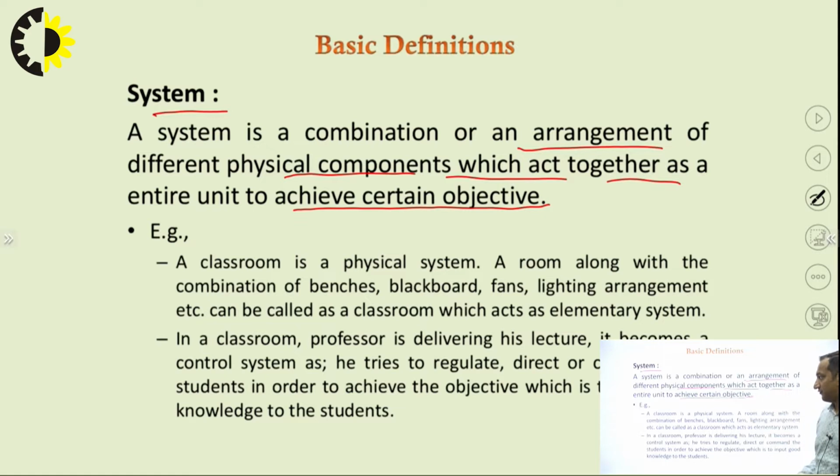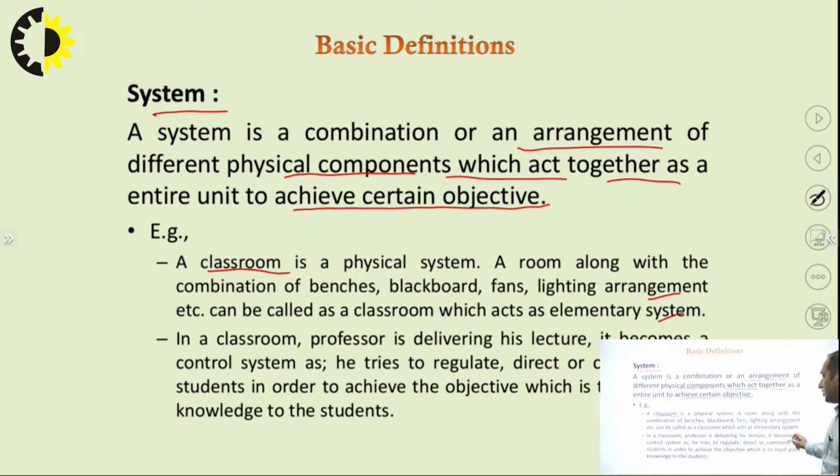Then the whole is known as a system, where different components act together as an entire unit to achieve a certain objective. The best example to study it in layman's language is a classroom. If I take an example of a classroom, apart from industry, it's quite a simple example. There is a professor who teaches the class, and there are students, there are fans, and there are lights, there is a projector, and all of these things. So we can say all these are physical systems, and the professor and all the students sitting, desks, benches, they are all part of physical components which are interacting with each other, right?